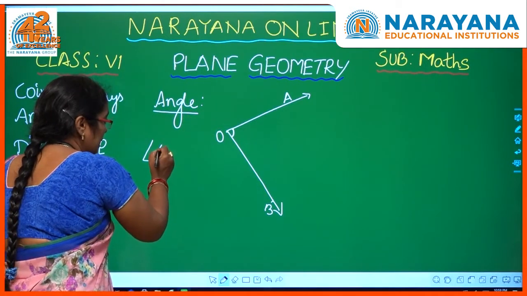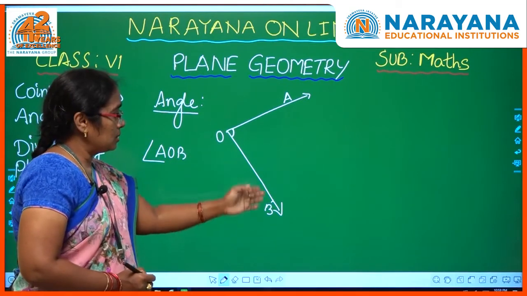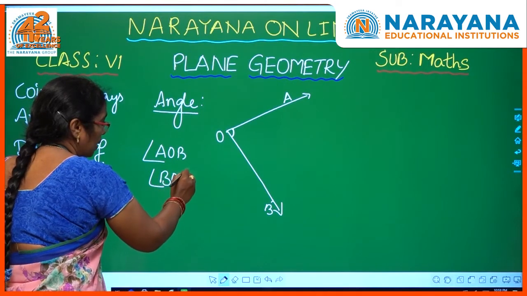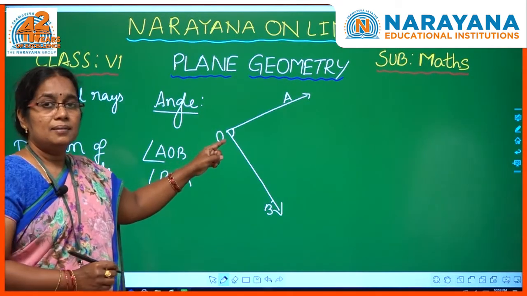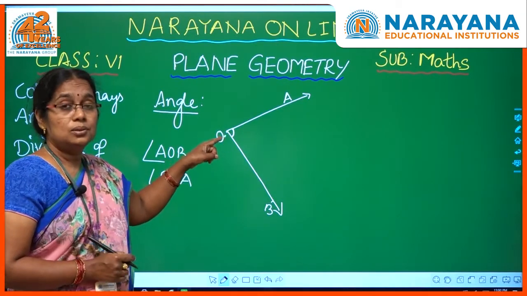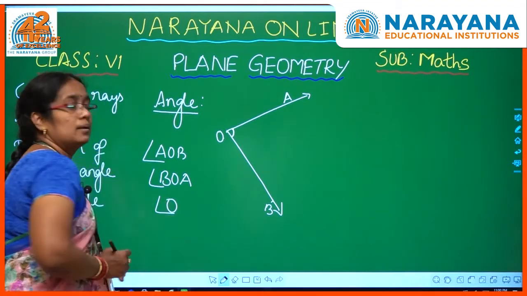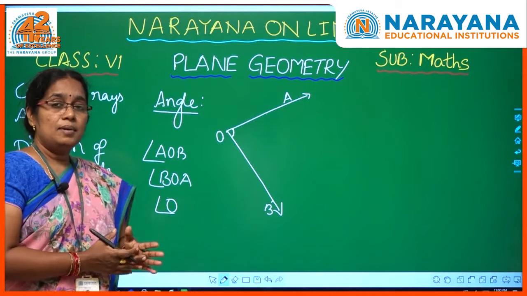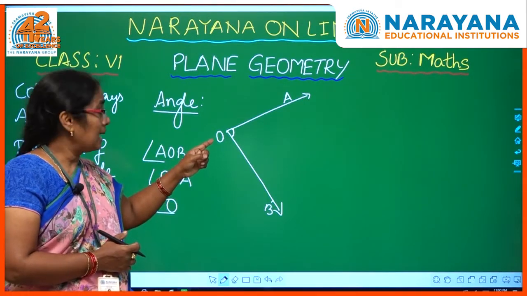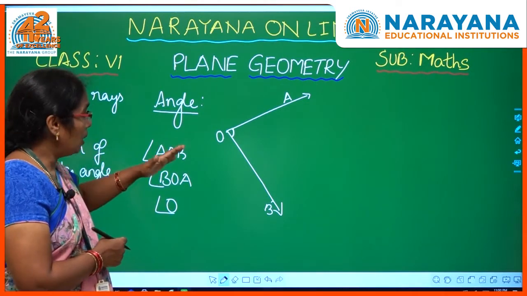So, this can be named as angle AOB, or you can take it in another direction also, angle BOA. Or simply with one letter, the vertex where the angle is formed. So, angle O. Understand? So, an angle can be named with either three capital letters or with only one capital letter, that is with the vertex. Okay? So, this is called an angle.